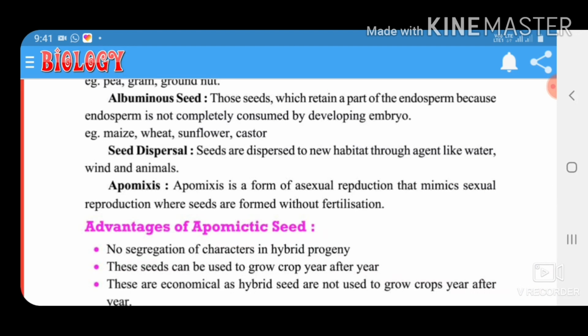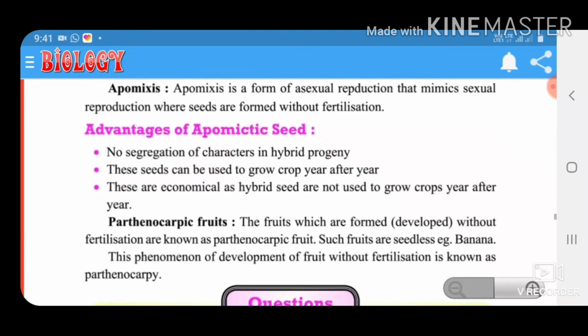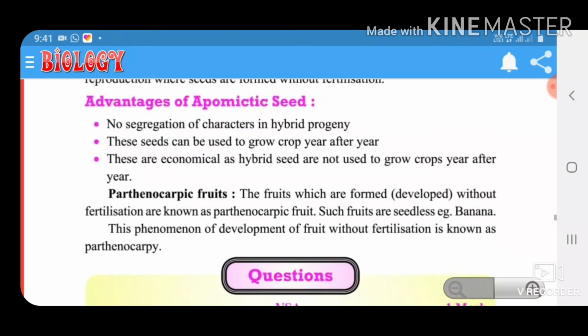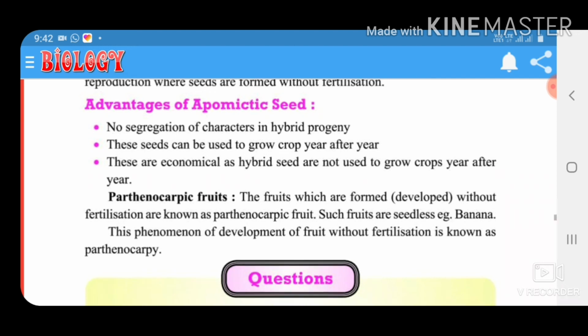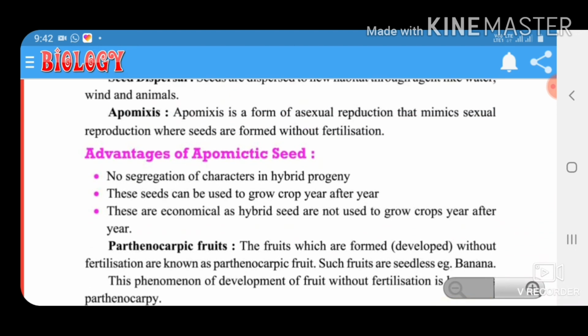Apomixis. Apomixis is a form of asexual reproduction that mimics sexual reproduction, where seeds are formed without fertilization. Advantages of apomixis: hybrid seeds, no segregation of characters in hybrid progeny. These seeds can be used to grow the crop year after year. These are economical, as hybrid seeds do not need to be bought to grow the crop year after year.